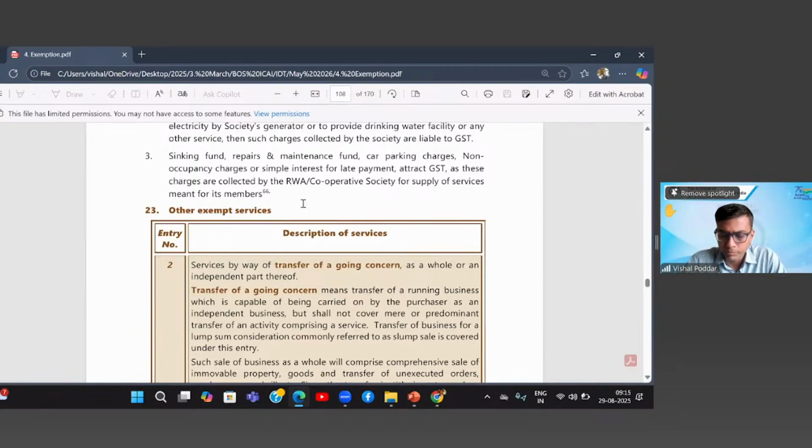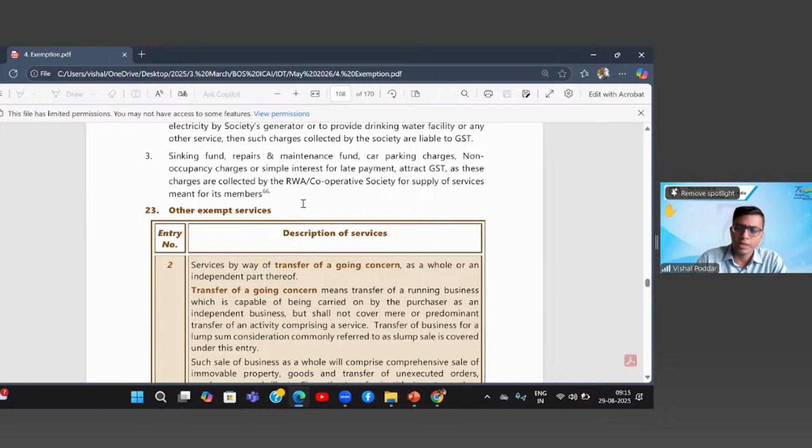Third point. Sinking fund, repairs and maintenance fund, car parking charges, non-occupancy charges, or simple interest for late payment attract GST, as these charges are collected by the RWA cooperative society for supply of services meant for its members. Now see, these charges are actually the charges which the society has to collect as a part of their service of providing common maintenance. So these charges will be covered in that 7,500 limit, and if it is within 7,500, because of this entry, it will be exempt. If it is exceeding 7,500, then it will become taxable.